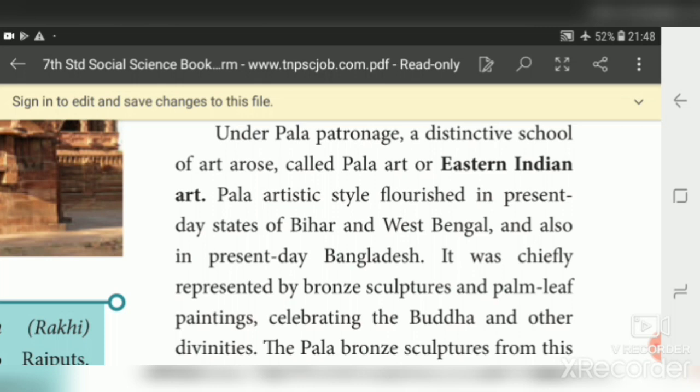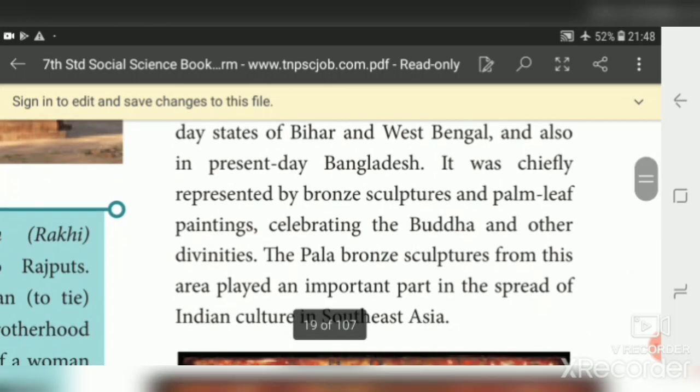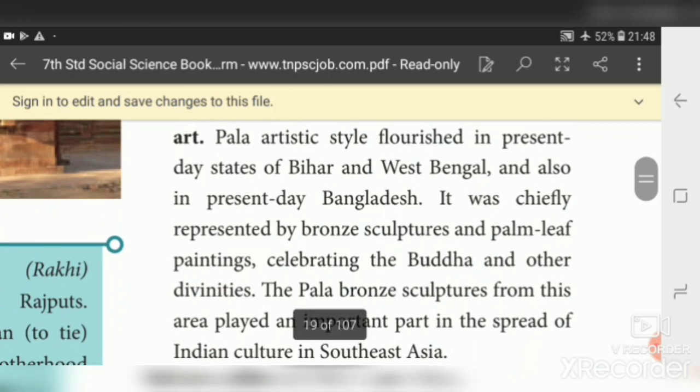It was chiefly represented by bronze sculpture and palm leaf painting celebrating the Buddha and other divinities. So the Palas used palm leaf for painting and bronze metal for making sculptures. They celebrated the Buddha, and not only the Buddha, they also celebrated other gods like Shiva and Vishnu.